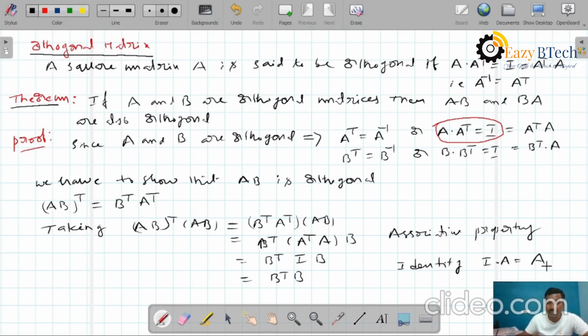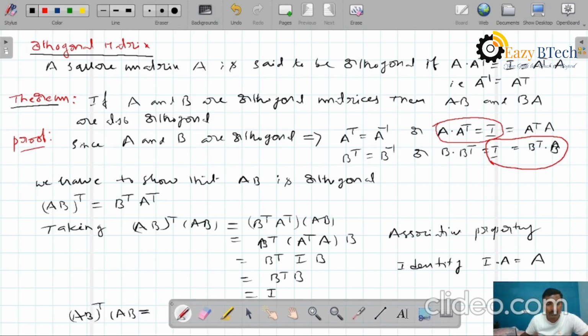I into A equals A. According to the identity property, I into B can be written as B. Therefore we get B transpose into B. We already have B transpose into B equals I. According to this, this is equal to I. Finally, what have we proved here? AB whole transpose into AB equals I.